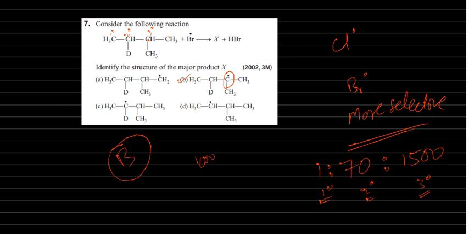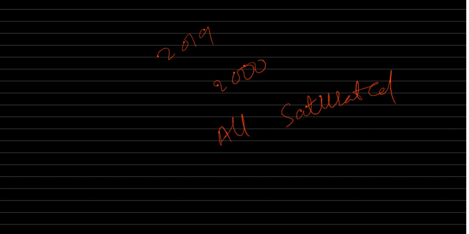So we discussed up to 2019 to 2000, all the alkanes or saturated hydrocarbon JEE questions. Okay, in the next video we can discuss unsaturated hydrocarbons, that means alkenes and alkynes. Bye.